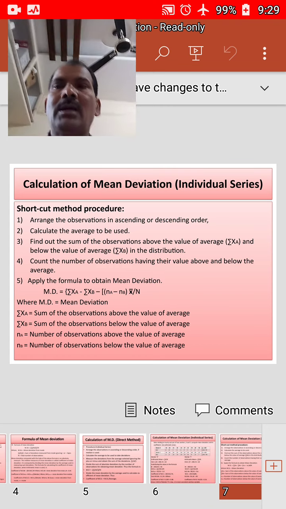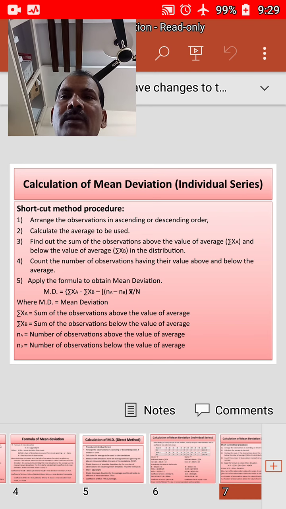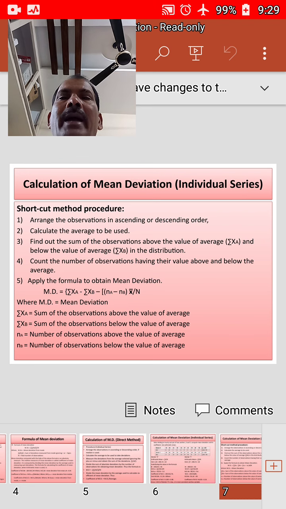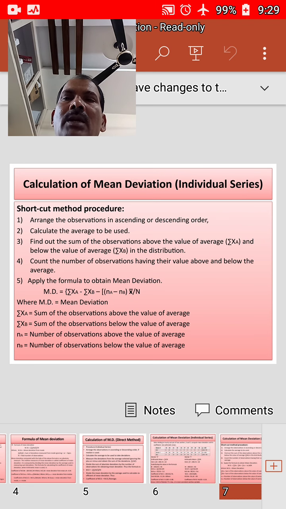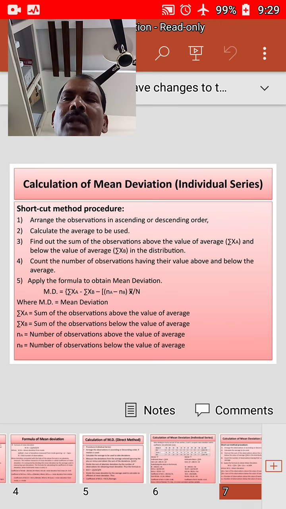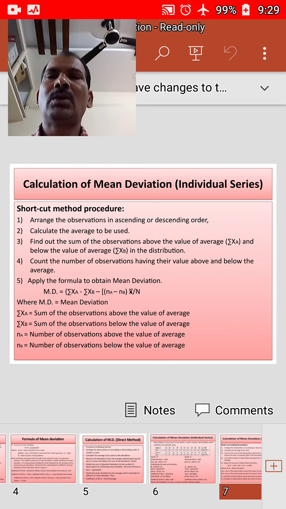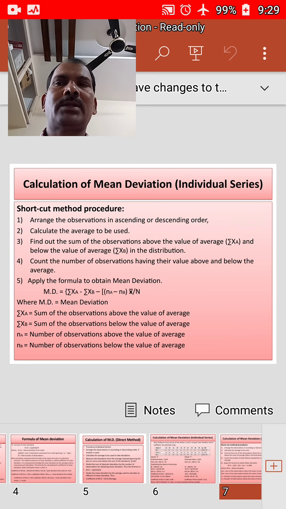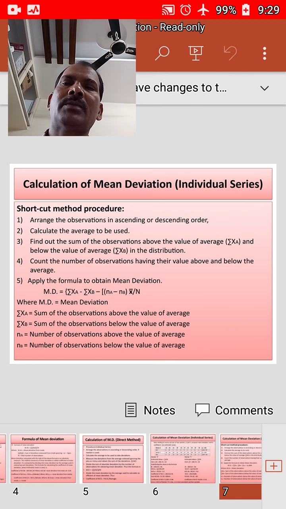Third, find the sum of observations above the value of average, that we call sigma XA, and below the value of average we will consider as sigma XB in the distribution. Fourth, count the number of observations having their value above and below the average. Last, fifth step, apply the formula to obtain the mean deviation.